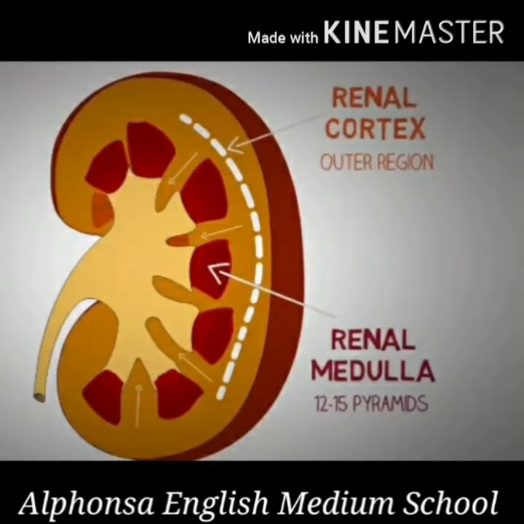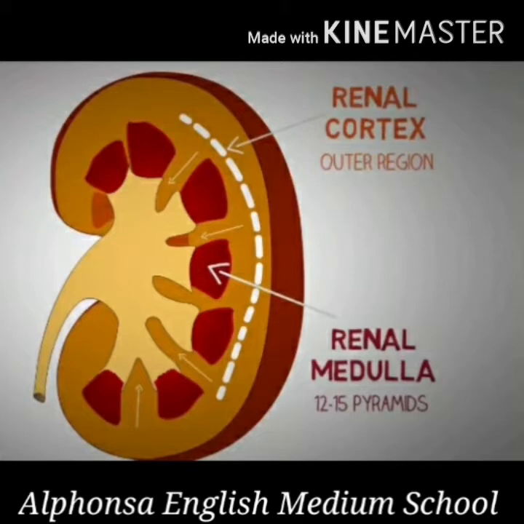The longitudinal section of kidney shows 2 distinct regions, an outer cortex and an inner medulla. Outer cortex has a dark red color, while the inside of the medulla is pale in color. The cortex region consists of Malpighian body. What is Malpighian body? The Bowman's capsule and the glomerulus together is called Malpighian body. So Malpighian body, proximal and distal convoluted tubules, and the medulla contains Henle's, that is loop of Henle, and the main collecting ducts.